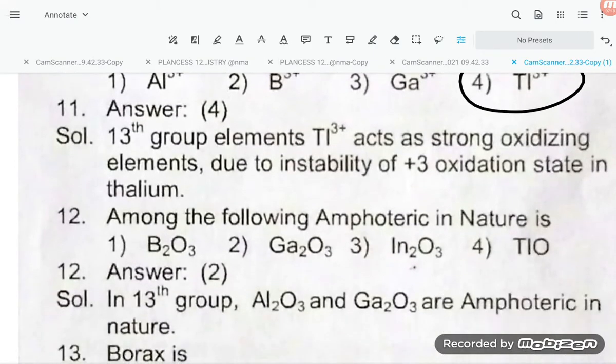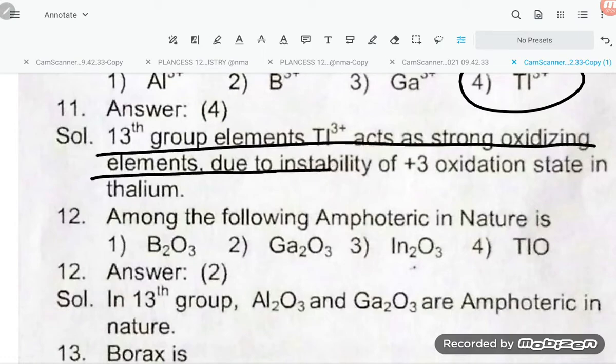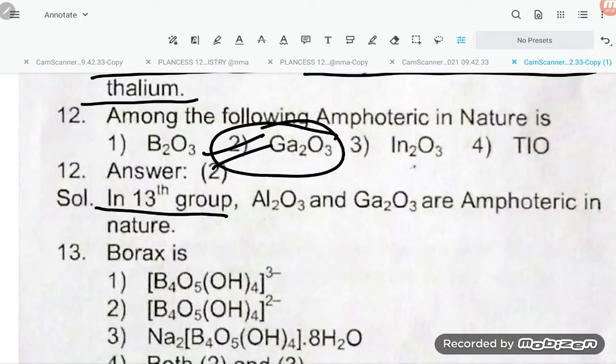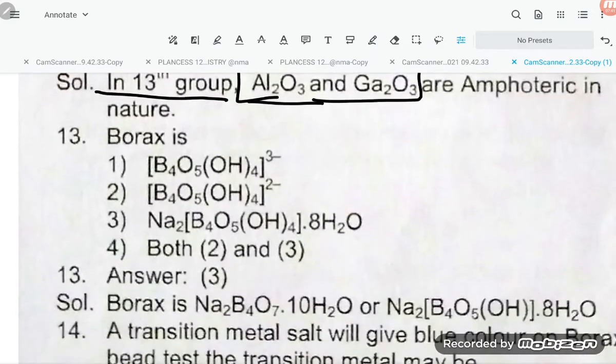Next one. Group 13 element Tl3+ acts as a strong oxidizing agent due to the inert pair effect, the inability of thallium to show the +3 oxidation state. Among the following, which is amphoteric in nature? Gallium oxide is amphoteric in nature. In group 13, Al2O3 and Ga2O3 are amphoteric in nature.